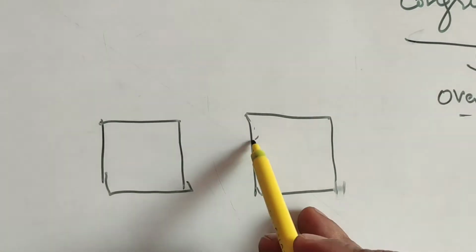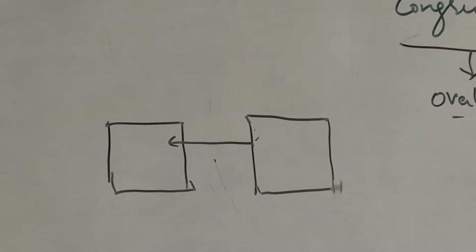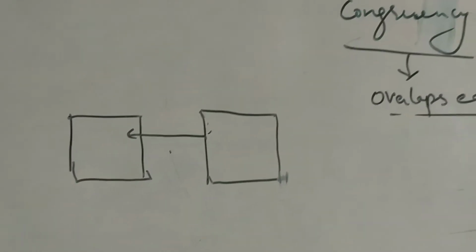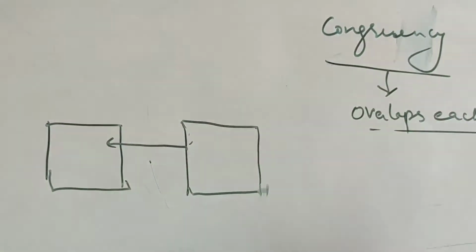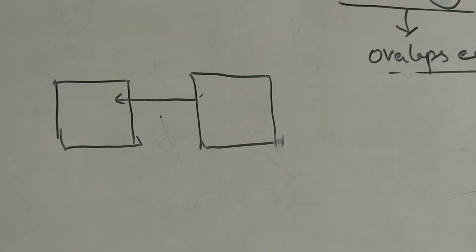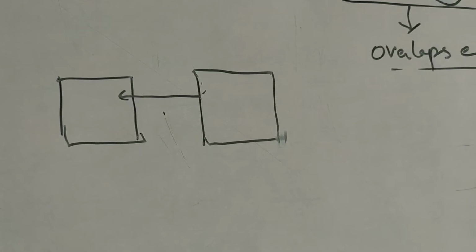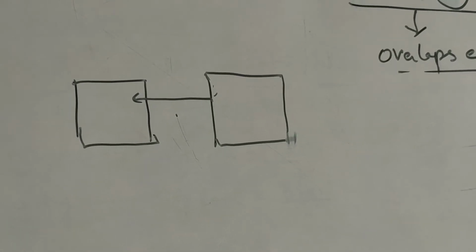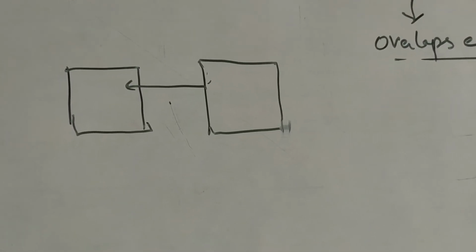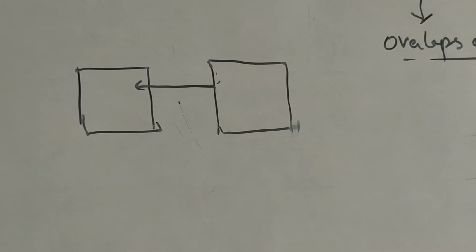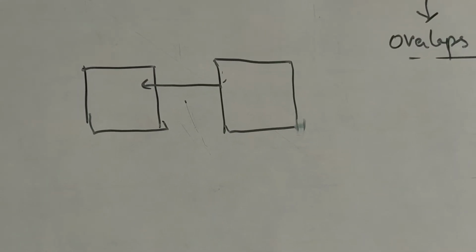Now if we place this photo frame on this, if it completely overlaps each other, then these two will be congruent, otherwise they will not be congruent. Okay, congruency means when two things overlap each other, then they will be congruent.